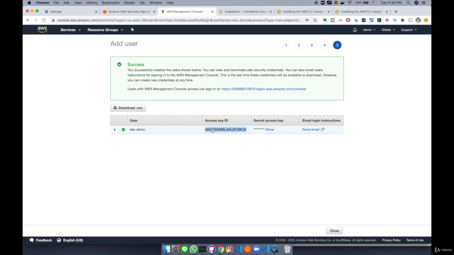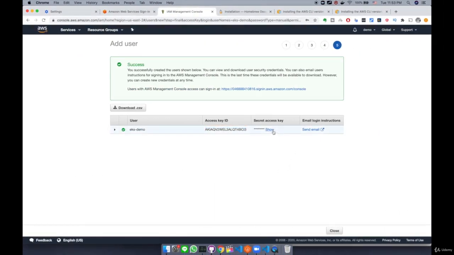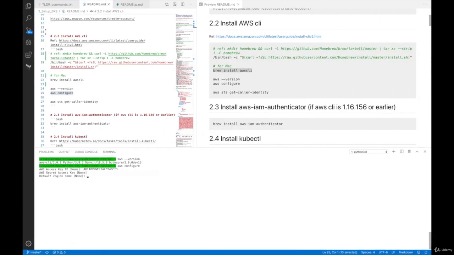So what I'm going to do is copy this AWS key ID here and type it in here, enter. Now it's asking me for the AWS secret access key. Currently the value is set to none. So I'm going to click this show button, which is going to reveal the secret access key, and then copy and paste. And then it's asking me for the default region name.